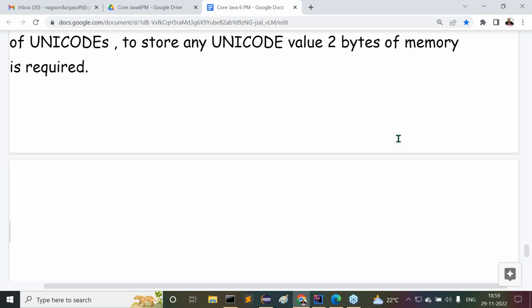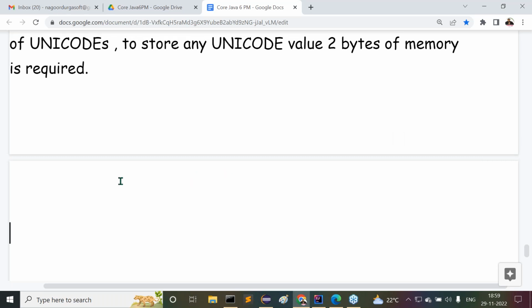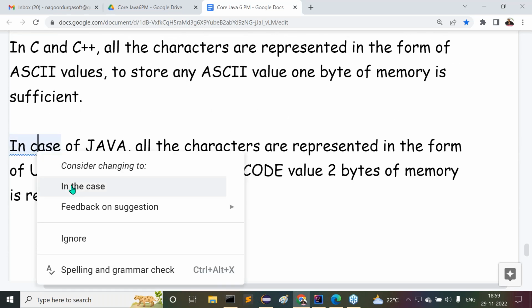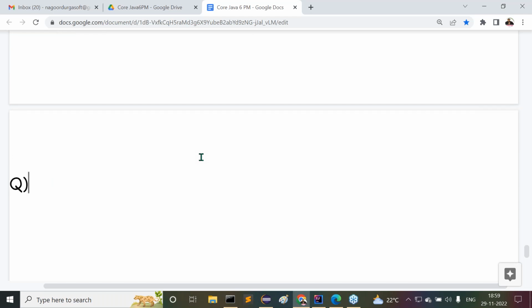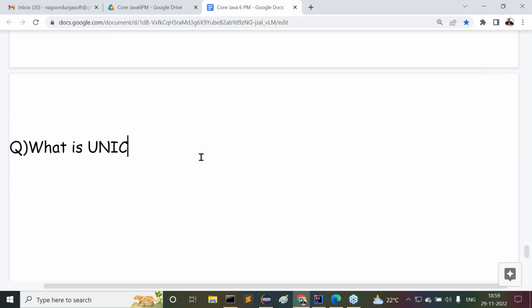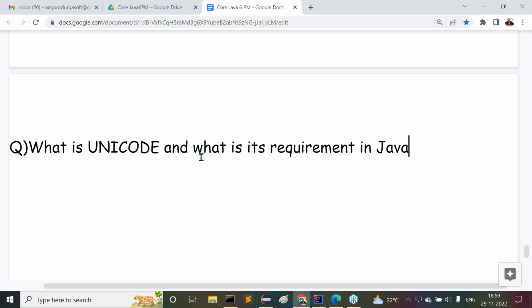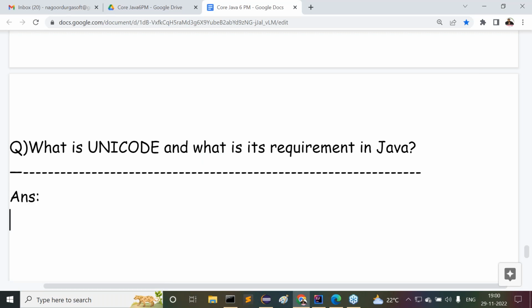Let's come to another point here now. All of you observe carefully. One more question is available. What is that question? What is Unicode and what is its requirement in Java? Simple analysis, simple content here we record. What is this Unicode and what is its requirement in Java?